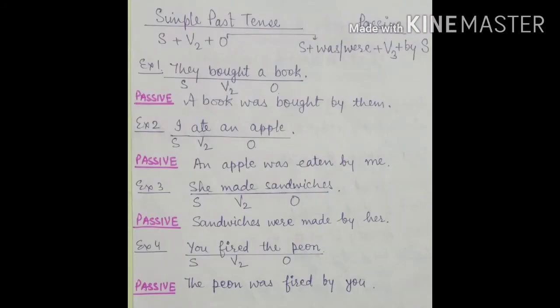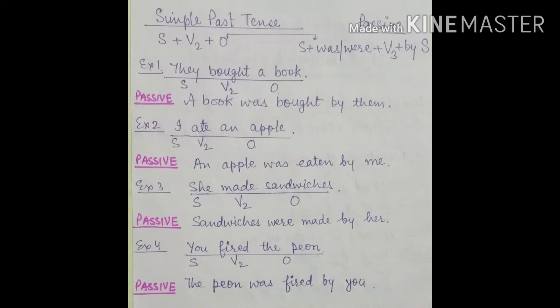Let's see simple past tense. Children, you know the structure: subject, second form of verb, and object. As per rules, the passive will be made with subject, was or were, third form of verb, and by agent, which is the subject. First example. They bought a book. You can see the subject is they, the verb is the second form of buy, that is bought, the object is a book, and it will become a book was bought by them.